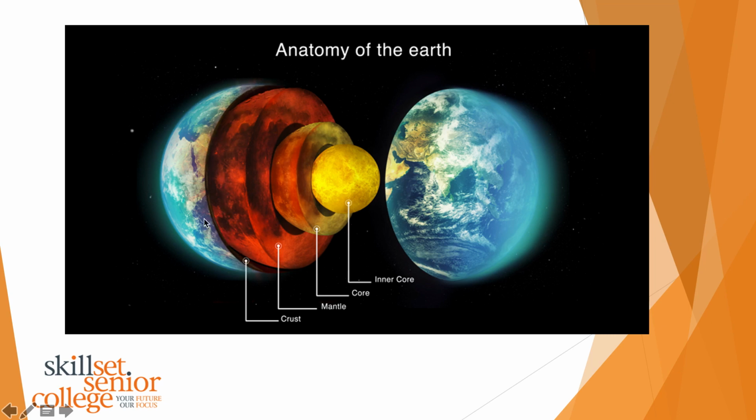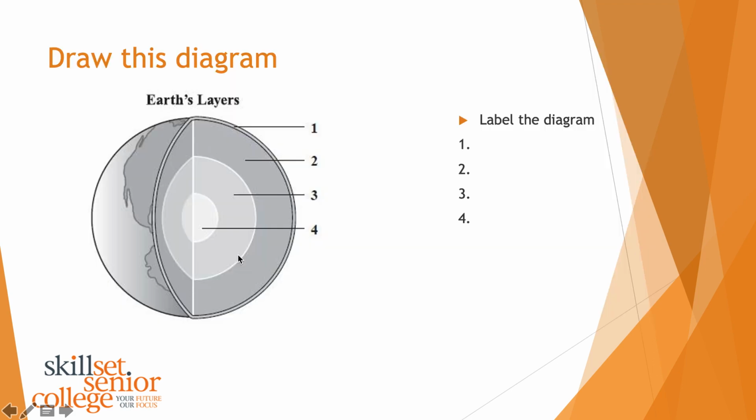So what I'd like you to do, we're doing a few diagrams in this lesson. What I'd really like you to do is if you could just label the diagram 1, 2, 3, and 4. Okay, so write down 1, 2, 3, 4 and label them for me. And if you could take a photograph and put it on the Google Classroom, I'll see if everyone's got the anatomy of Earth correct.